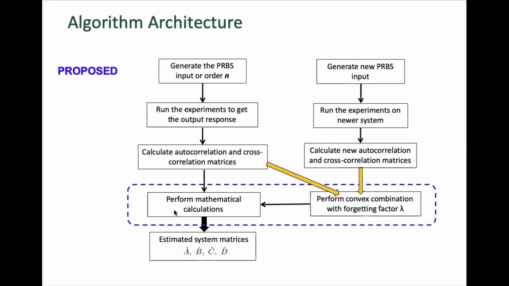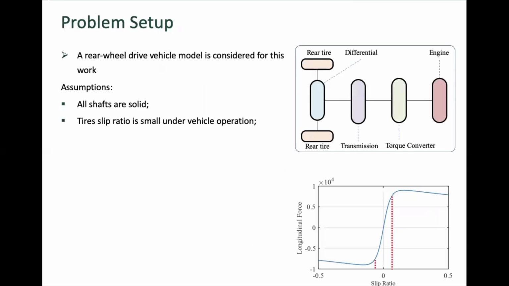This step of combining and performing mathematical calculations can be performed in multiple iterations to fully adapt to the system. If we just use one iteration, it will not adapt to the new system completely. But if we keep doing more iterations, we will eventually converge to the newer system.